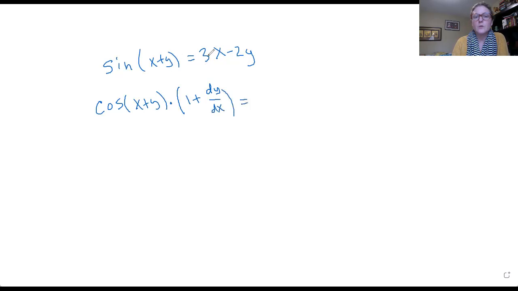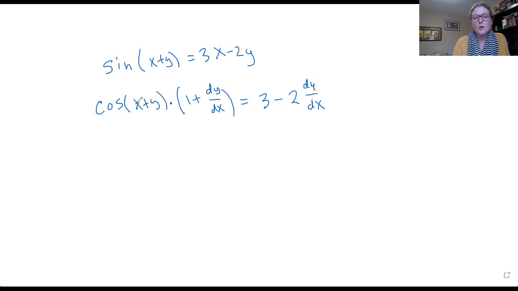Equals, over here, the derivative of 3x is 3 minus, again, that's a constant, the derivative of y would be 1 times dy dx. So that's going to be 2 times dy dx. Now, at this point, I need to get my dy dx's together. So I don't want to actually divide by this, because if I divide over here, this is just being divided by that. I need to get those together.